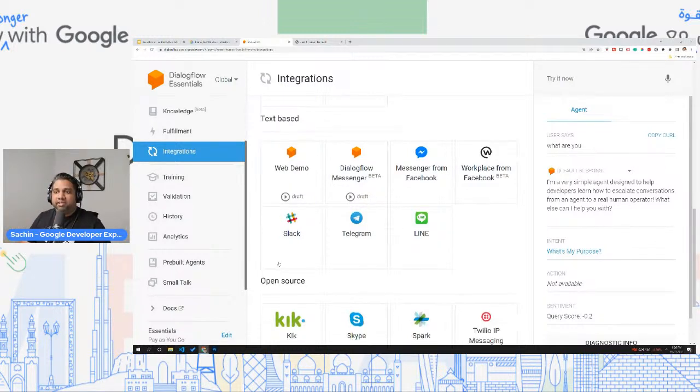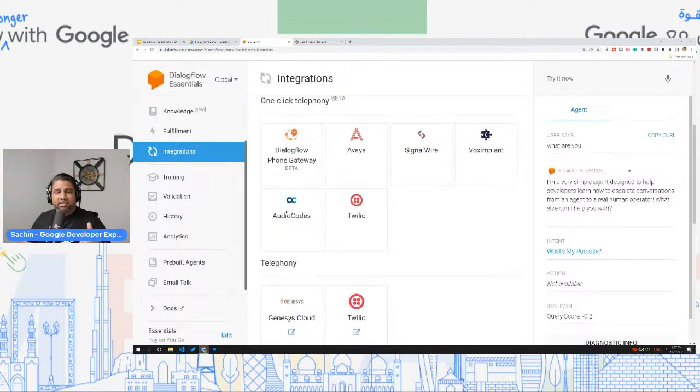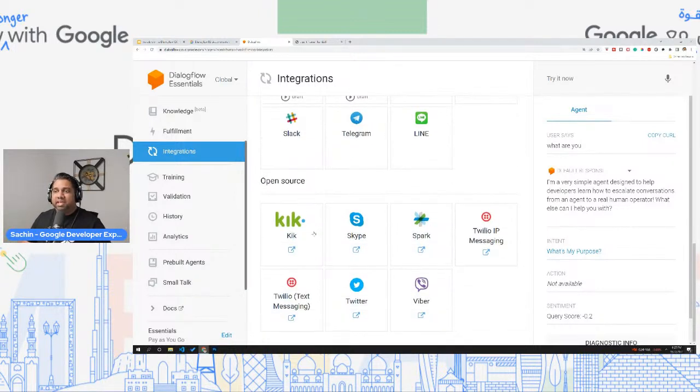But apart from that, the main reason with the integrations is, let's say you want to have a messenger on your website, or you want to integrate with Facebook Messenger, you can do that. Slack, Telegram, and you also have tools like Twilio, Twitter, Viber, Skype, and so on.